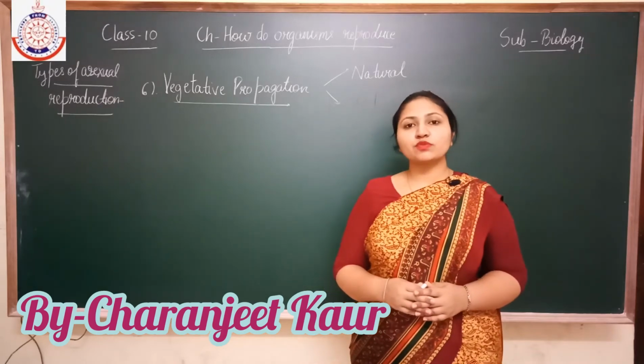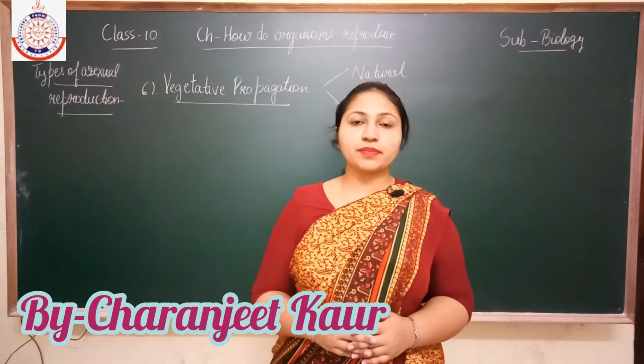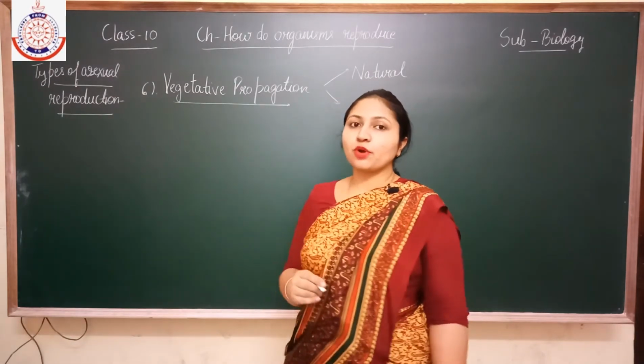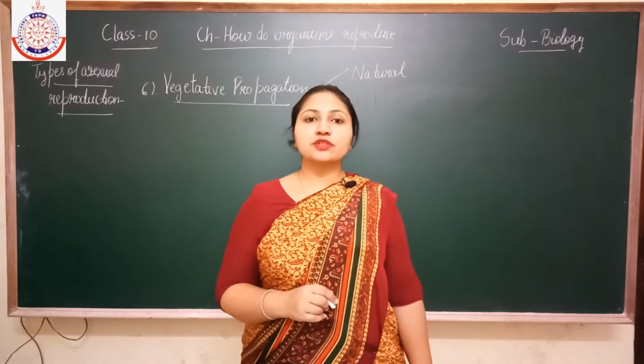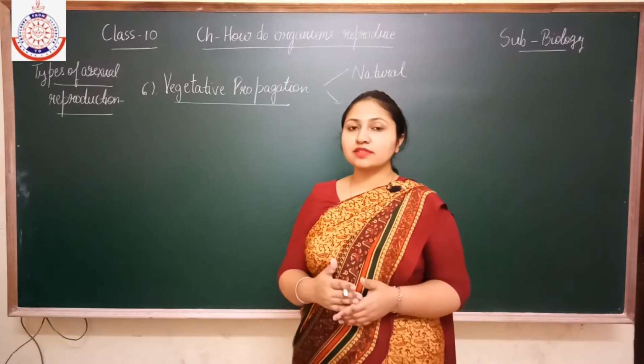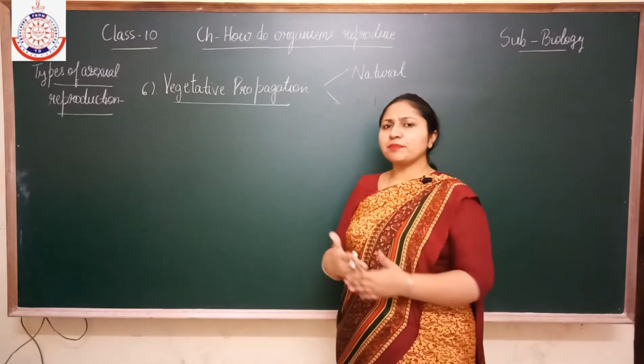So children, next we will discuss the next type of asexual reproduction method, that is vegetative propagation. Now what is vegetative propagation? Vegetative propagation means that we obtain a new plant from the vegetative parts of the plants. Okay, what are the vegetative parts here?